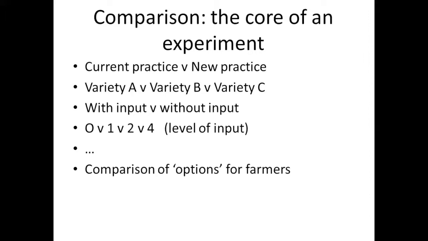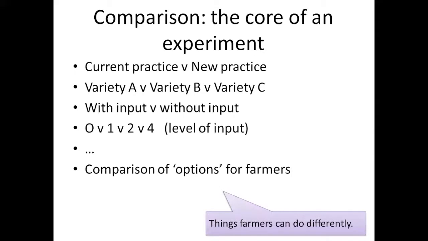So I've given some examples: comparing current practice with a new practice, comparing different varieties, comparing without input to with some input, comparing different levels of input like fertilizer. All these are comparisons, and the essence of experiment is that we compare two or more things, and those things that we're comparing are, in our case, options for farmers.